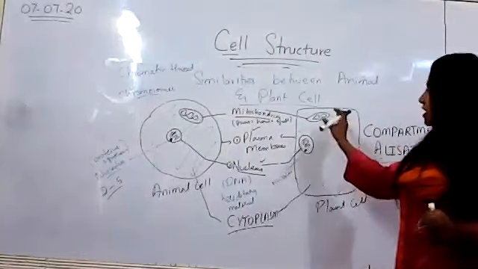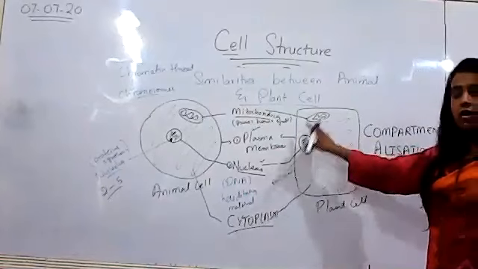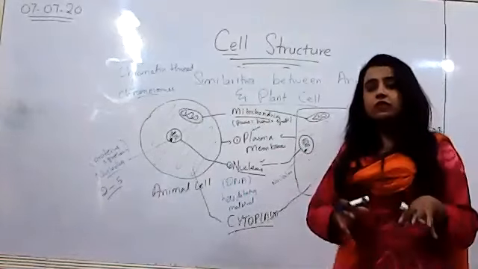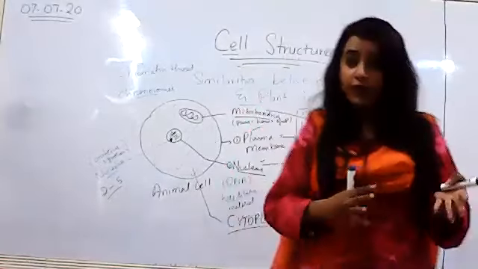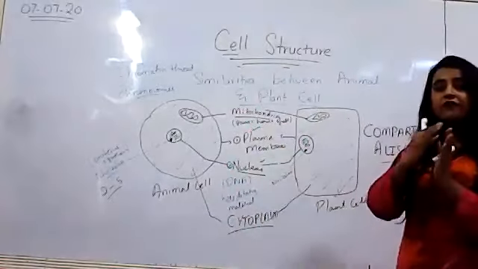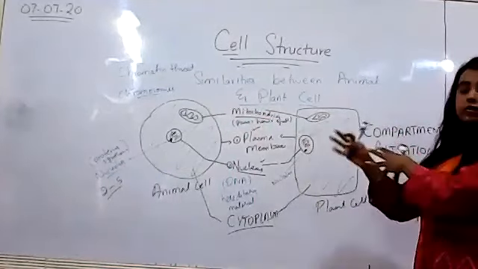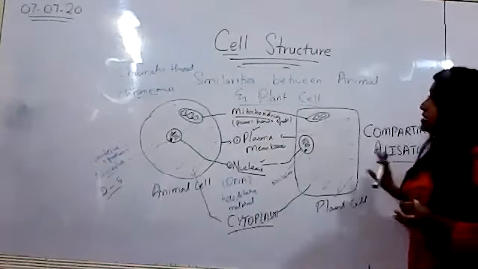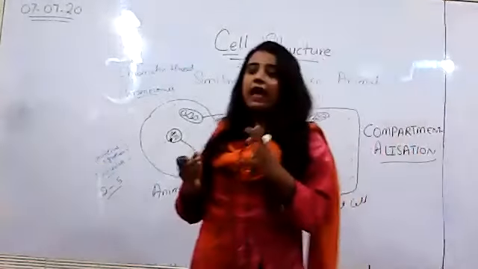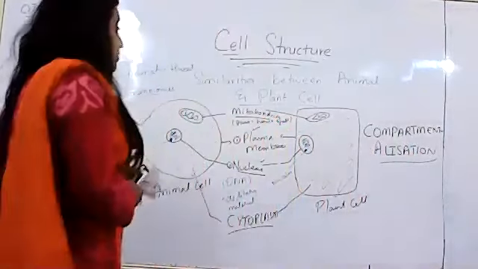There is a specific area that respires, a specific area that replicates, a specific area that does photosynthesis. So all the functions can be done all at once, right? This phenomenon of separating functions, dividing functions in different units is termed as what? Compartmentalization.